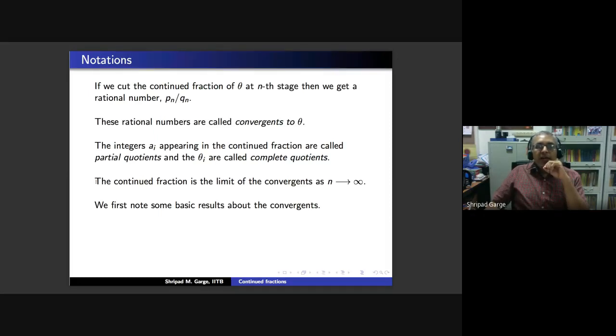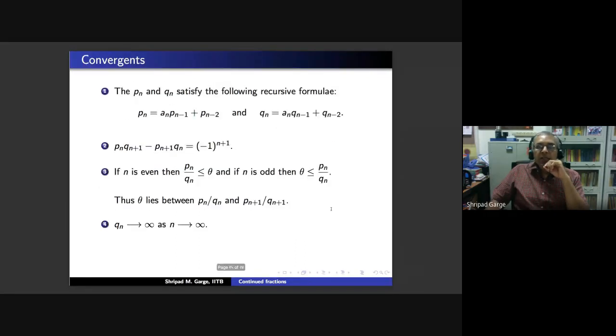So our continued fraction is basically the limit of the convergents as n goes to infinity. So we will use this basic observation to prove that our theta is actually the corresponding continued fraction. Before that, I have these 4 statements. Let me explain these statements to you. The convergent will have a numerator and denominator, and I told you that this numerator and denominator are always in the smallest form. So Pn and Qn are therefore now determined uniquely.